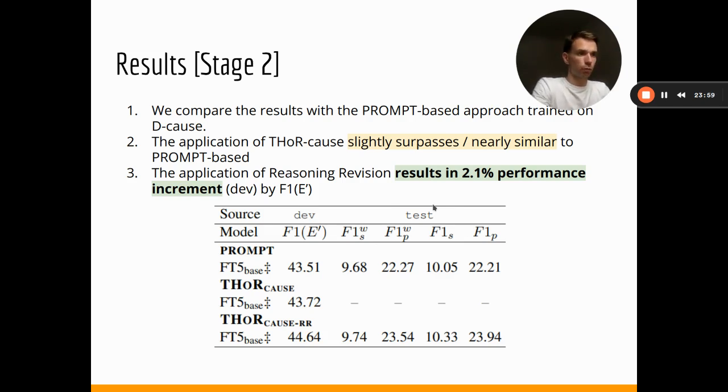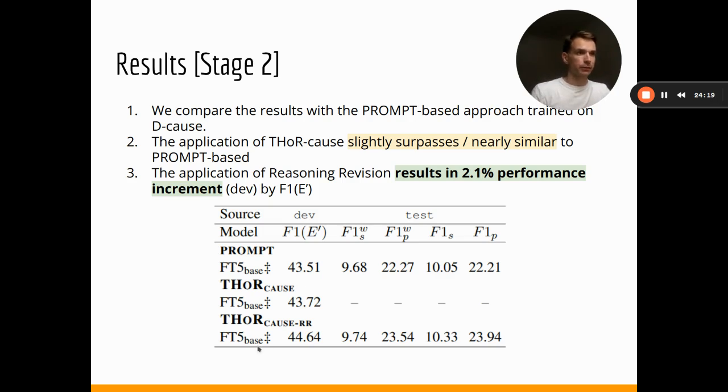In general, we have the following conclusions. The first is that the application of the 3-hop approach in emotion causes slightly surpasses the results obtained by the prompt-based model.